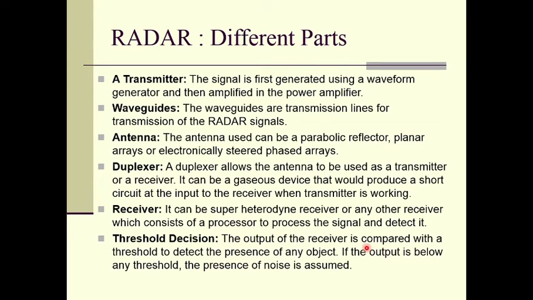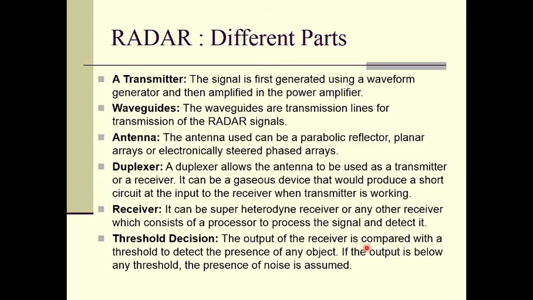Threshold decision. The output of the receiver is compared with a threshold to detect the presence of any object. If the output is below the threshold, the presence of noise is assumed, right. So, there will be some threshold set in terms of the echo signal, right.